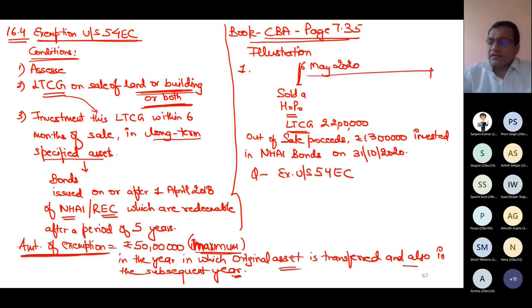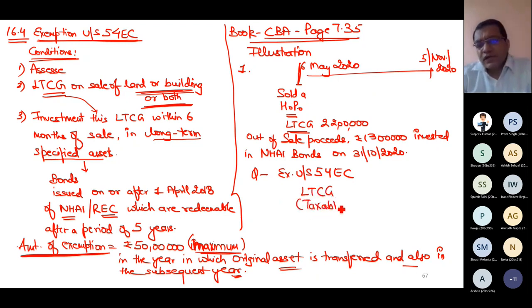The 6 months time limit is June, July, August, September, October, November, till 5th November. Whatever you invest in these eligible bonds, you can claim the exemption. So my answer is yes. My taxable LTCG will not be treated as 22 lakh.